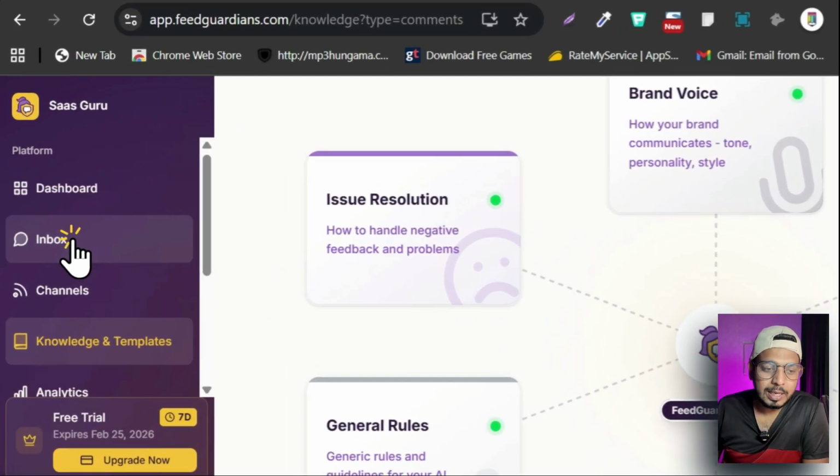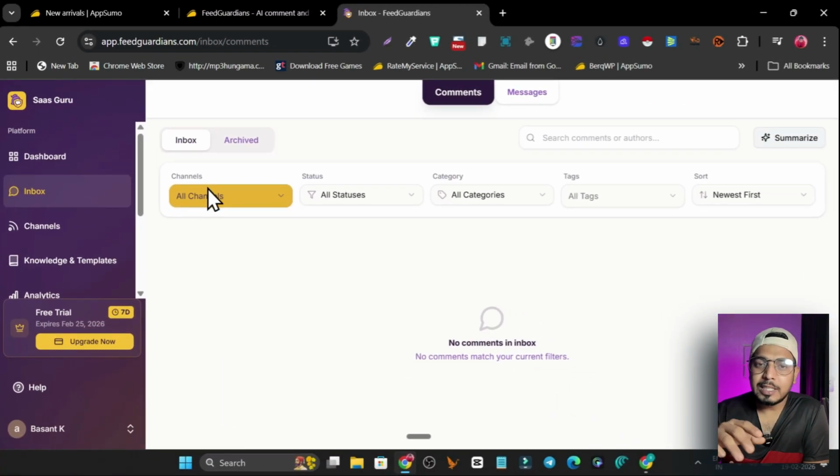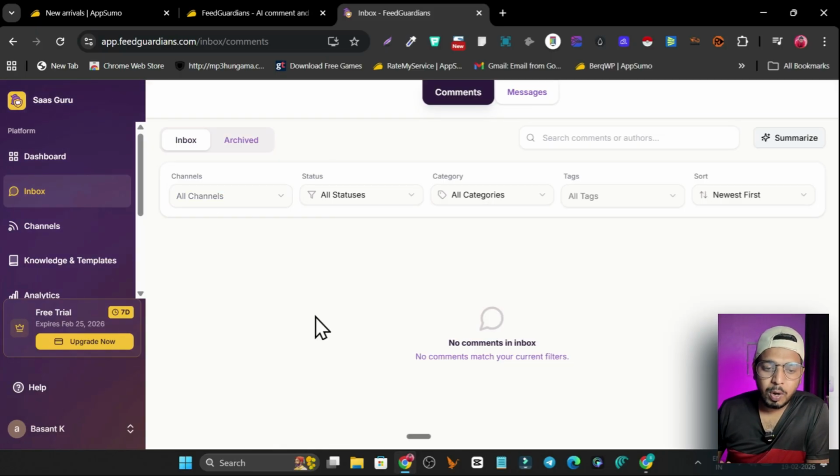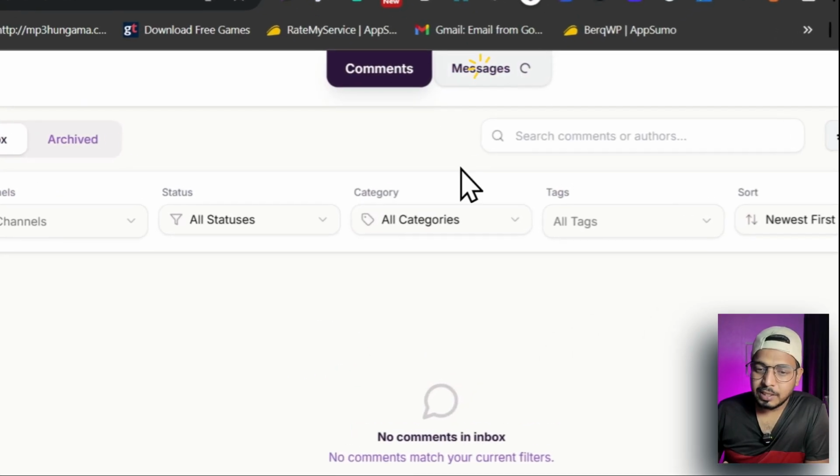Now we can go to the inbox section. So all the channels you have connected or the profiles you have connected, their different comments, the replies, or whatever the customers have asked you, this is going to appear here, and it is going to automatically segment them, like this chat is pretty useful, this is not useful, kind of this stuff here. This is for the comments and this is for the messages.